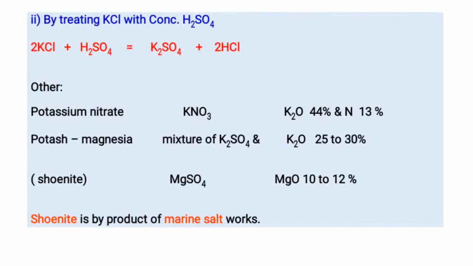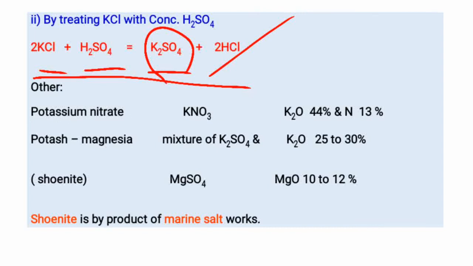Potassium is absorbed by plant or absorbed in the colloidal complex, and it is not easily lost by leaching. Okay. So see the reaction, potassium chloride treated with sulfuric acid forms potassium sulfate and hydrochloric acid. This is the second method of formation of potassium sulfate.